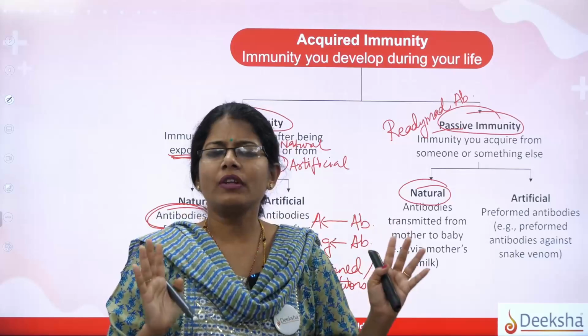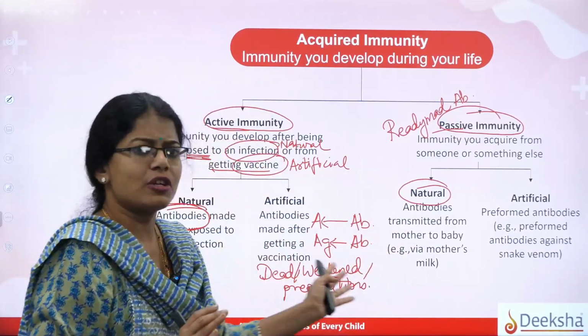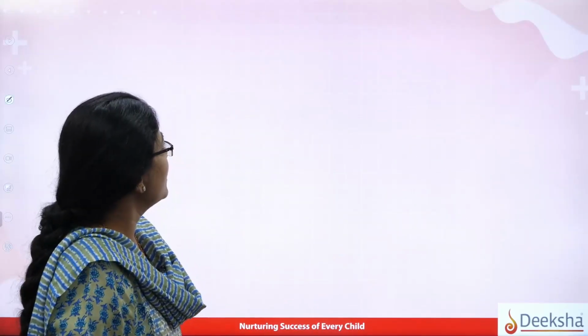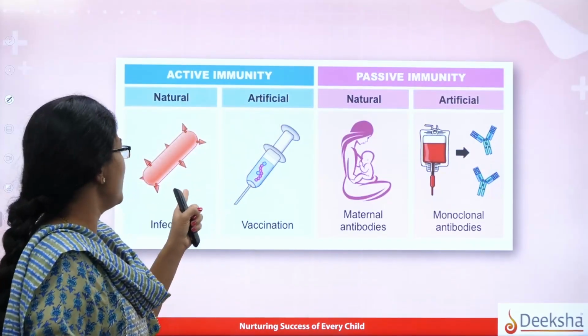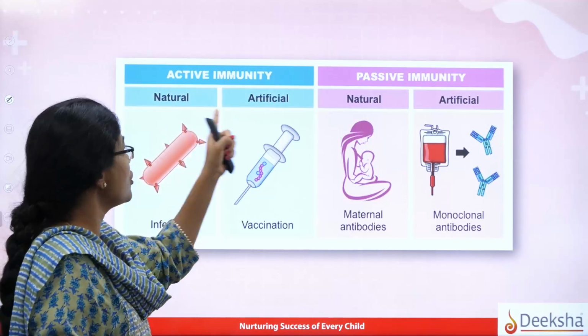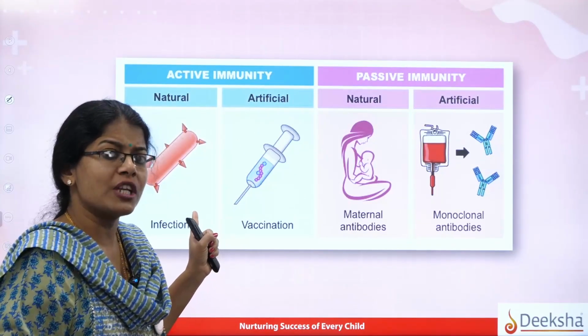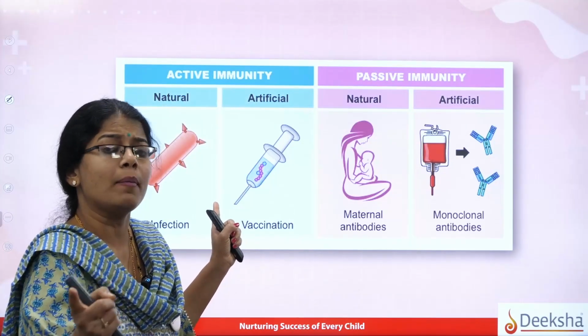So these are some of the types of the active and the passive acquired immunity with some examples of natural and artificial. Now let us talk about some of the examples here with the MCQs. As I said, active immunity will have the example of natural and artificial. Natural meaning the real natural infection: the pathogen enters and trains your body, and the body learns to make the antibodies.